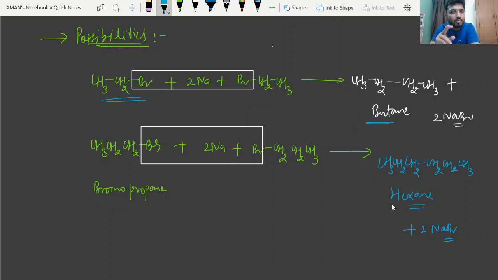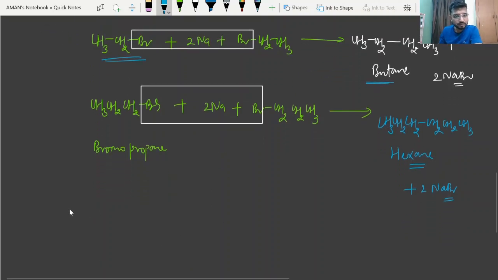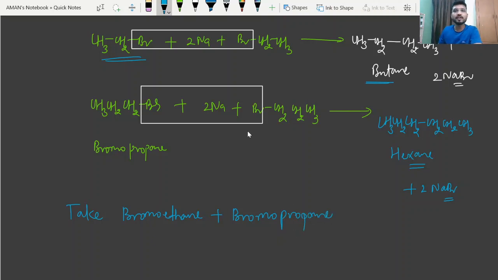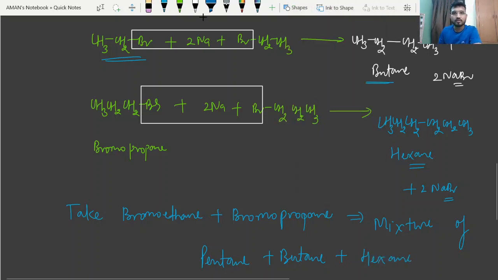Okay, so in this case, if we take bromoethane and bromopropane, the mixture will be the desired product, that is pentane, plus butane plus hexane will form, right?